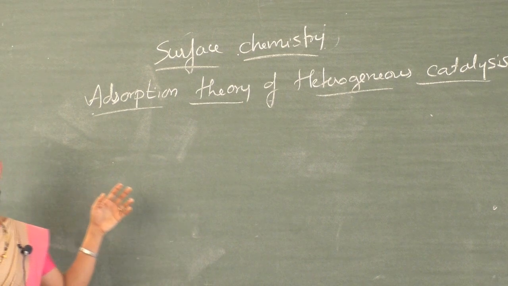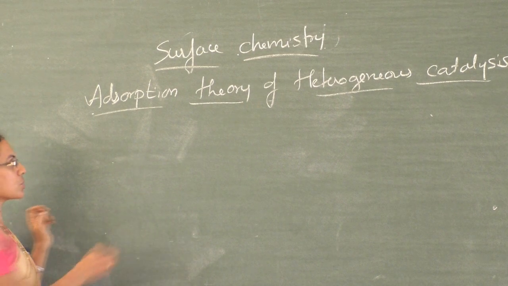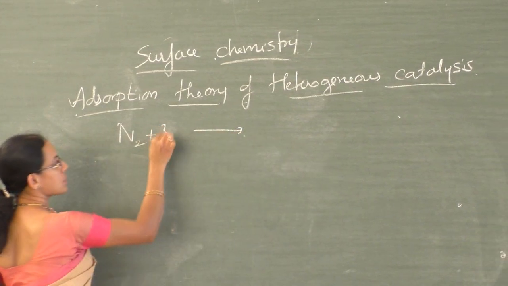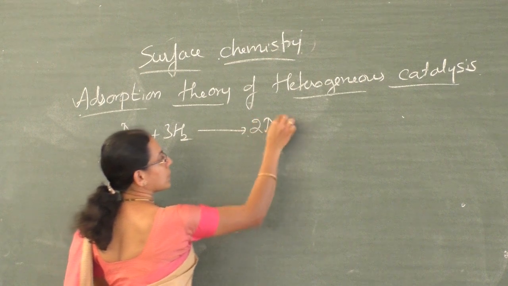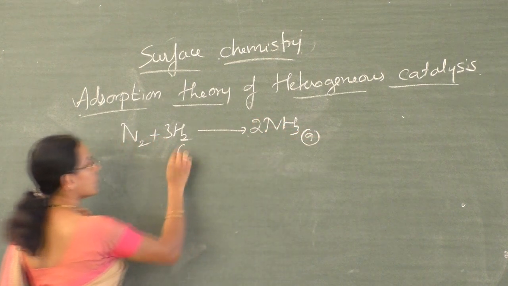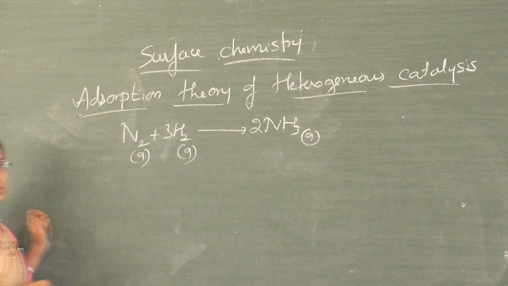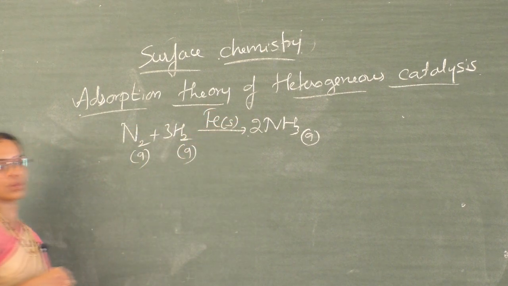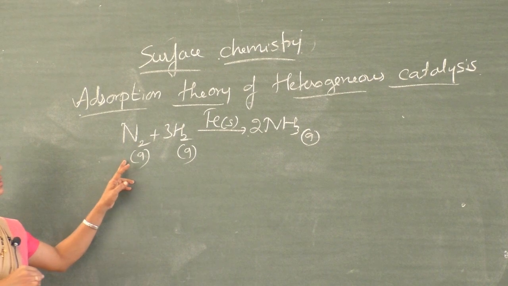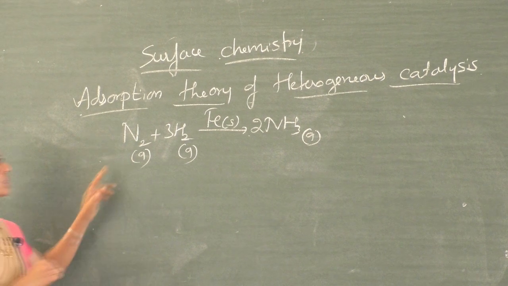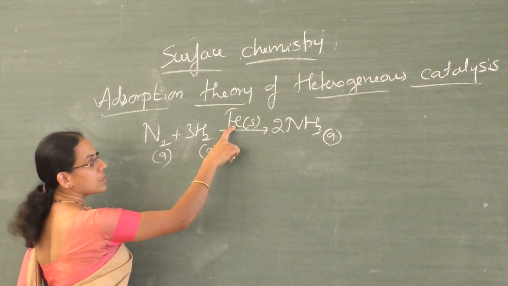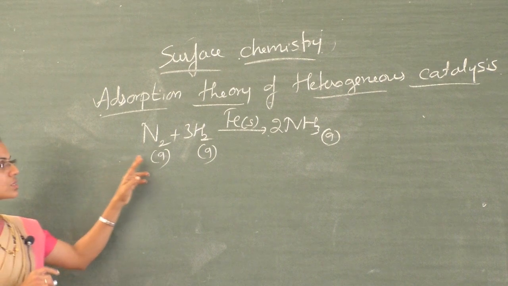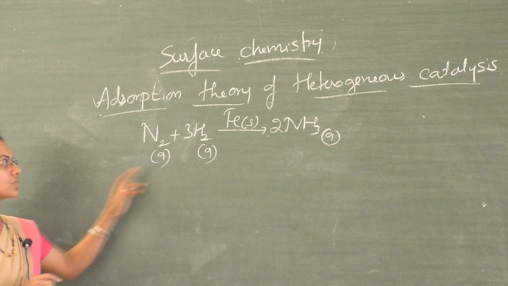In heterogeneous catalysis, for example, in the preparation of ammonia by Haber's process, N2 plus 3H2 gives 2NH3. Hydrogen is in the gaseous state, nitrogen is also in the gaseous state. The reaction takes place in the presence of iron powder, which is in the solid state. So this is an example of heterogeneous catalysis. Here the catalyst is solid and the reactants are in the gaseous state.